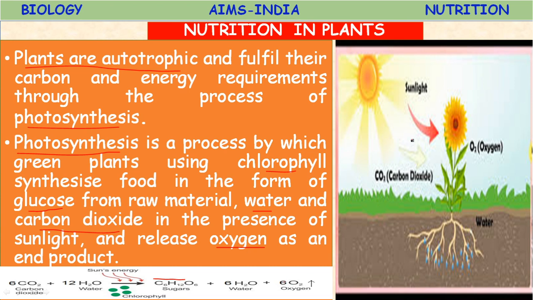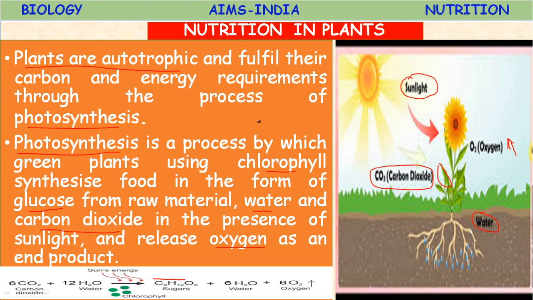Okay, so in the presence of sunlight or solar energy, the green plant, that is the leaves containing chlorophyll, uses carbon dioxide and water and produces glucose or starch. This process releases oxygen. This process is called photosynthesis.